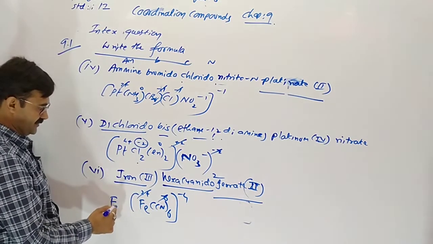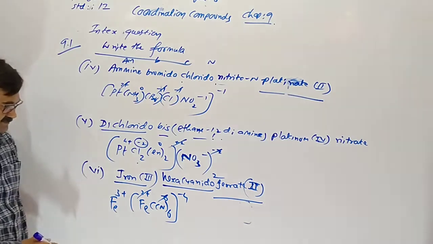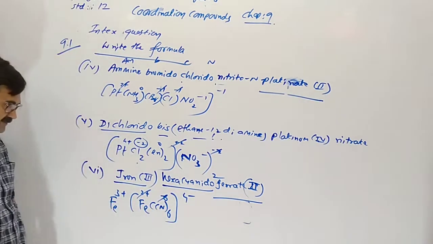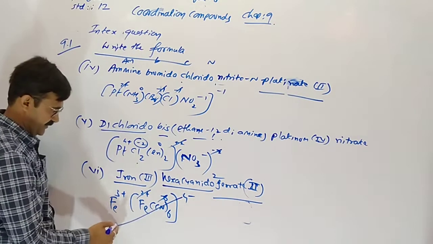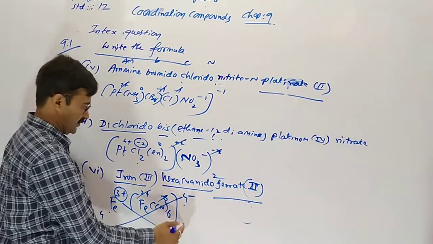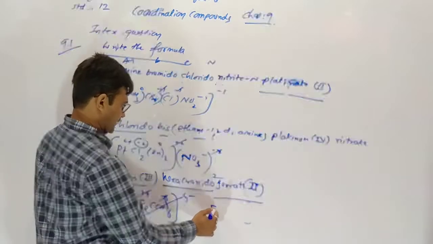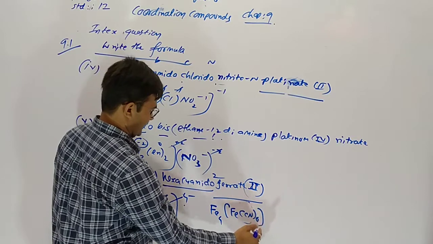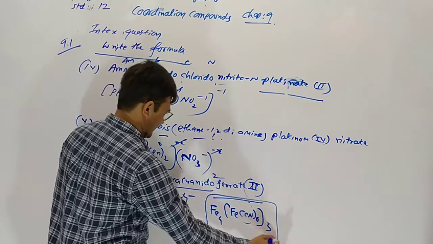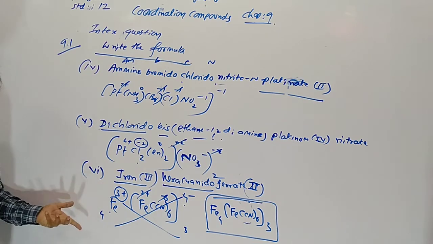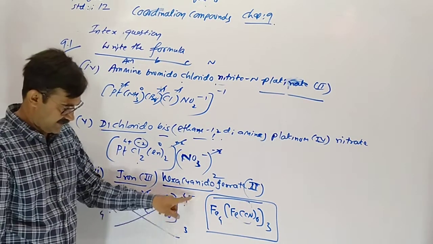Iron 3 means Fe3 plus. But here the charge is minus 4, here plus 3. Cross multiplication: 3 multiplied by 4 and 4 by 3. So Fe4, Fe(CN)6 thrice like this. 4 3s are 12 plus 12, 4 3s are 12 minus 12.